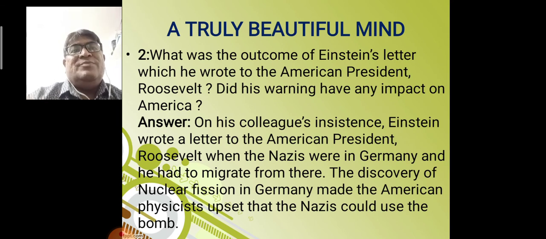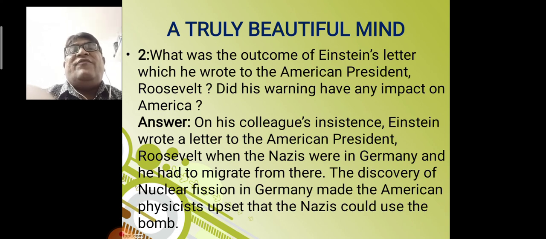Question number 2. What was the outcome of Einstein's letter which he wrote to the American President Roosevelt? Did his warning have any impact on America? Answer of this question is, on his colleagues' insistence, Einstein wrote a letter to the American President Roosevelt when the Nazis were in Germany and he had to migrate from there.